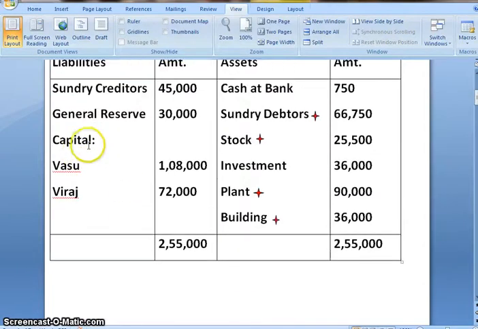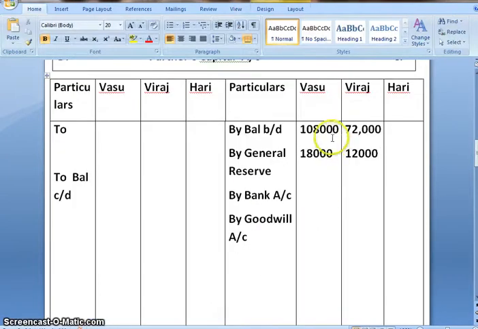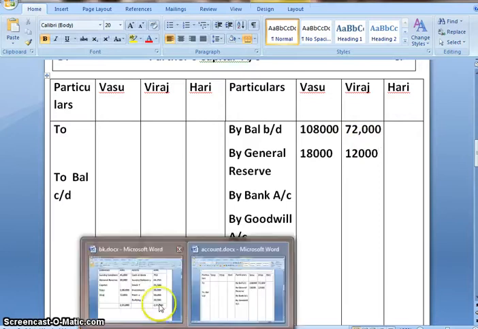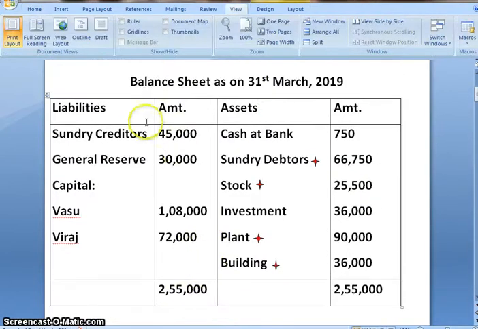Next is their capital balance, which will be the opening capital in partners capital account. So I have already mentioned it over here. Now we have completed the liabilities side. Let's move ahead to asset side.